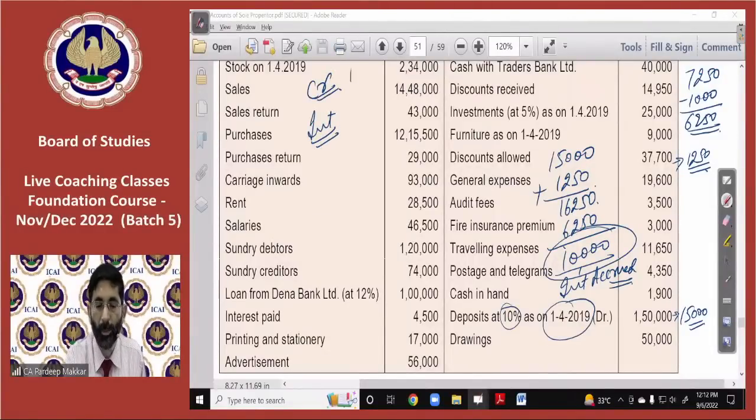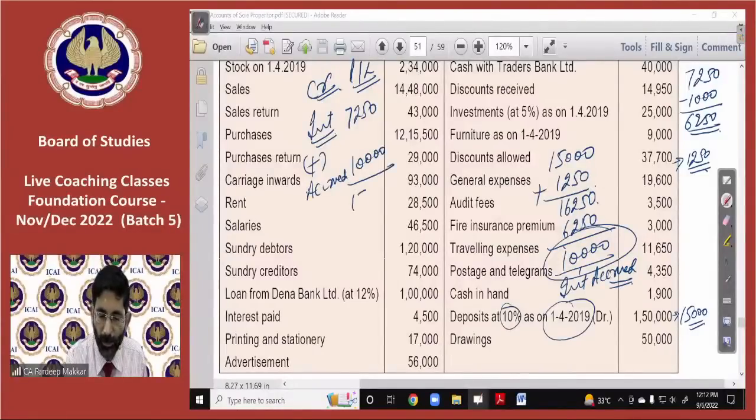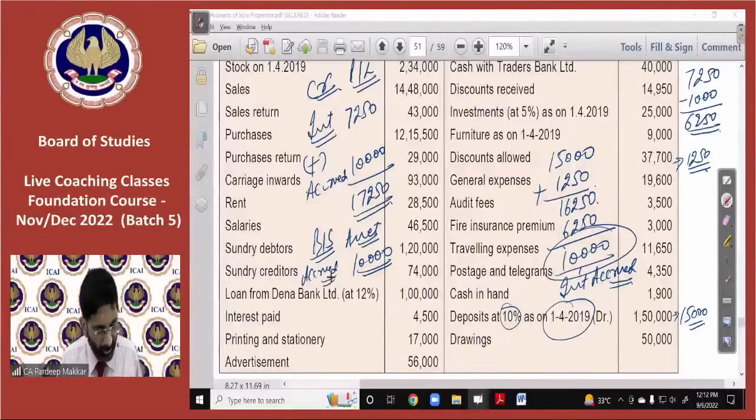There you will enter interest 7,250 plus interest accrued 10,000, so it is 17,250 to be shown in profit or loss credit side. Simultaneously, in the balance sheet asset side, there is a current asset of rupees 10,000 accrued interest.